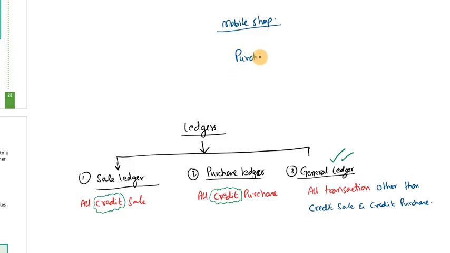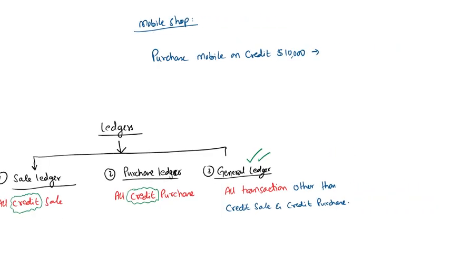So we purchase mobiles on credit, for example $10,000. This is a credit purchase, and we will record it in the purchase ledger, because this purchase is the regular inventory of the business.